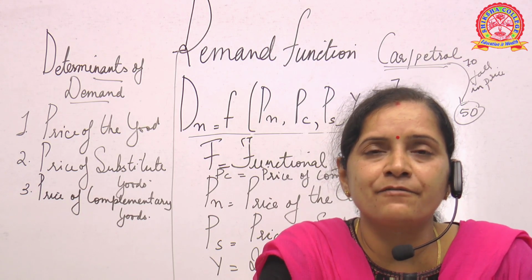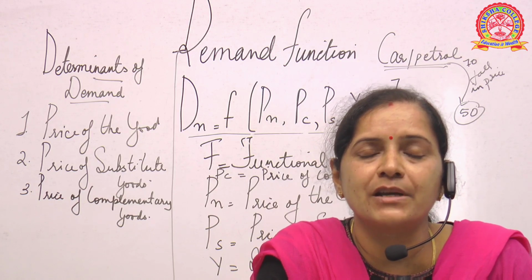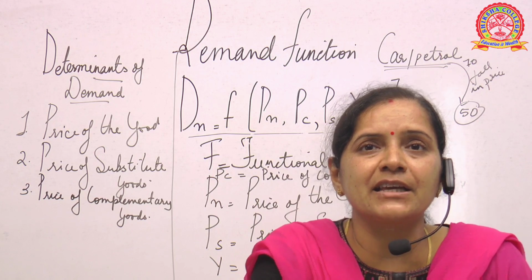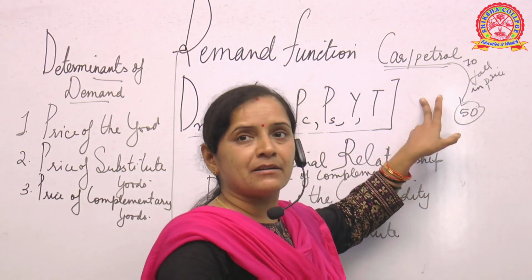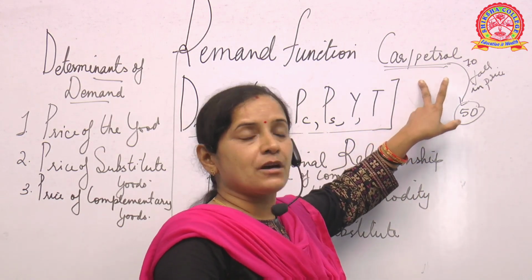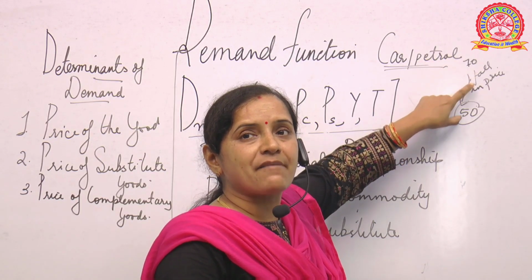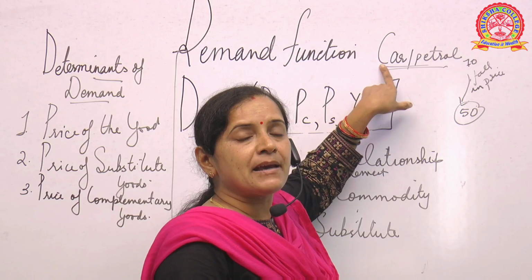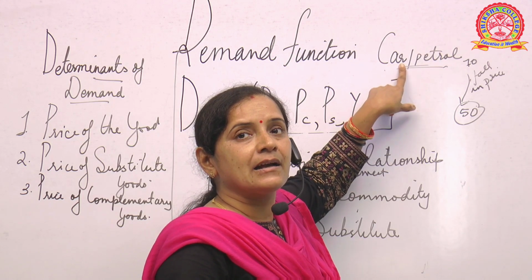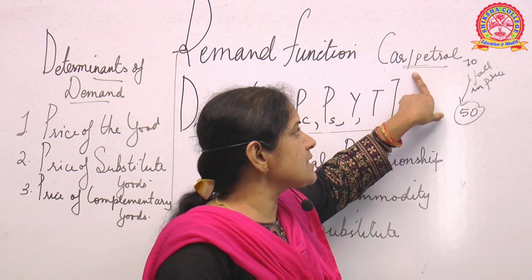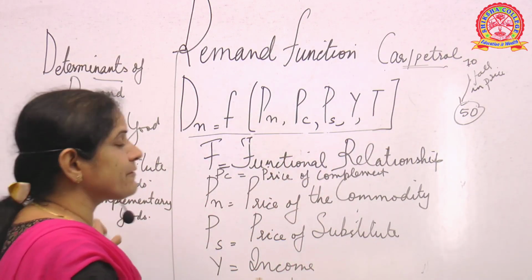See, the price of the car is constant. Suppose I buy a car for 5 lakh rupees or 2 lakhs or 3 lakhs, whatever it may be. But one lucrative or attractive thing is that now the price of petrol has come down. So car and petrol are complementary products. So when petrol prices come down from 70 to 50, there will be a demand for the sale of cars because petrol prices have come down. So this is the concept of price of complementary goods.